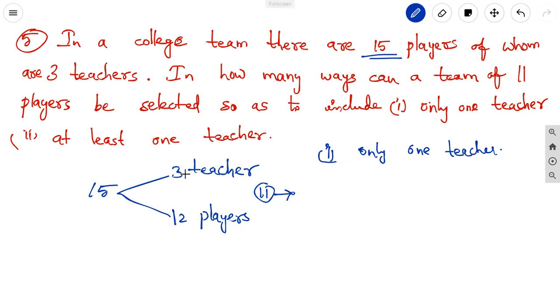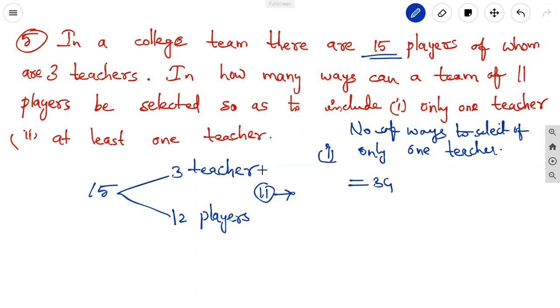From the 3 teachers, we can select the one teacher. The number of ways to select only one teacher is equal to 3C1.